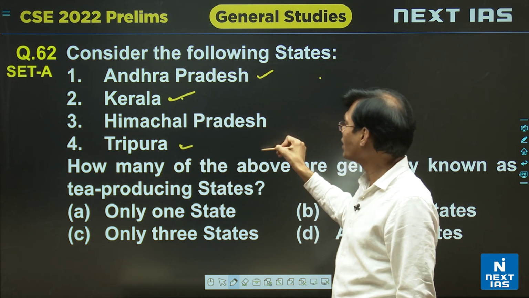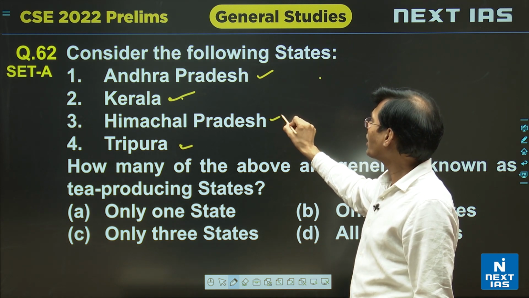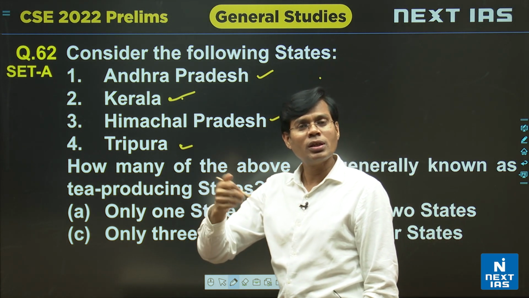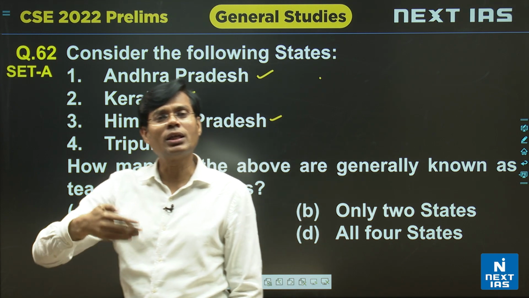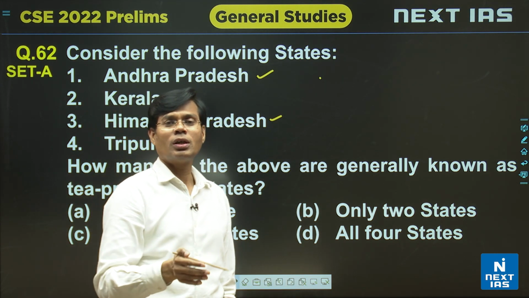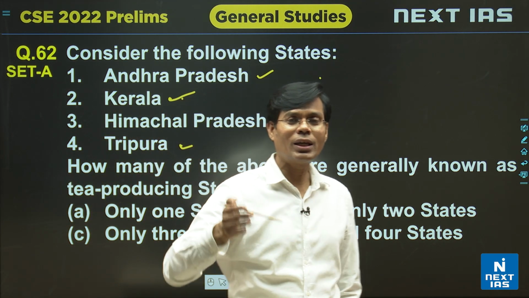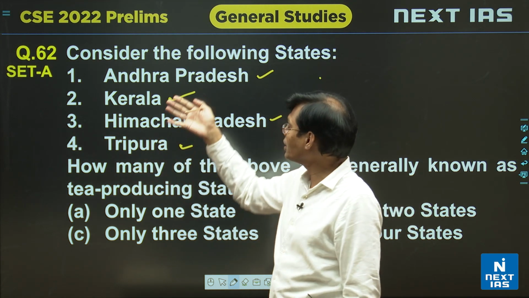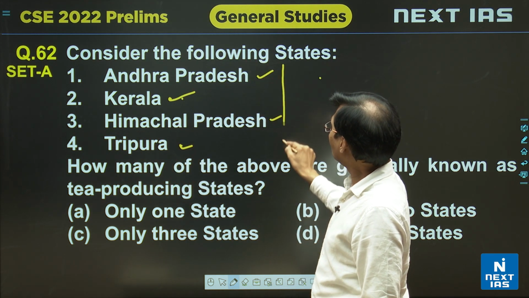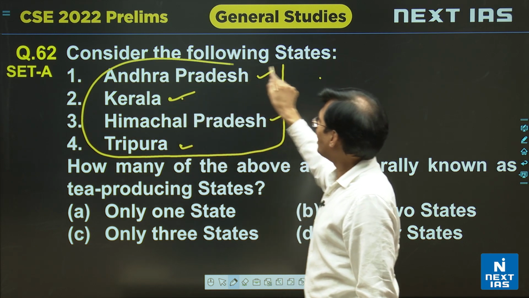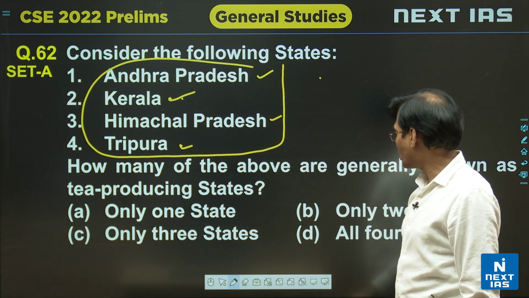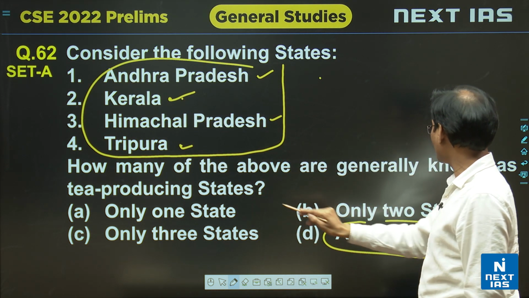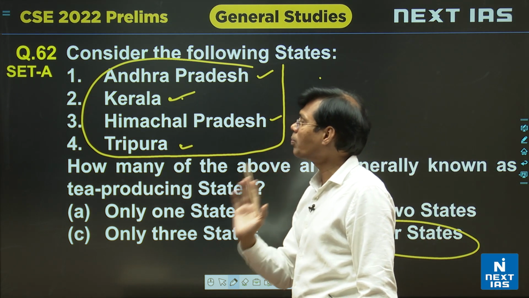Tripura is also there, as well as Himachal, where in Kangra and Palampur there is organic tea too. So tea is being produced. Two questions on tea have come, the Tea Board, Calcutta and this area, and then the tea here as well. So Andhra, Kerala, Himachal, Tripura, all 4 states are actually known for tea plantation.